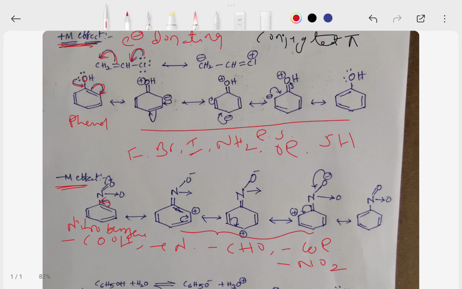Here this carbon is having positive charge. That means these pi electrons are shifted to in between these two carbons. Then this carbon is having positive charge, then these pi electrons are shifted to these two carbons, then there is positive charge on this carbon. These are the resonance structures. That means the shifting of positive charge on all the carbons of the benzene ring. This is minus M effect. Plus M effect means electron donating effect. Minus M effect means electron withdrawing effect.